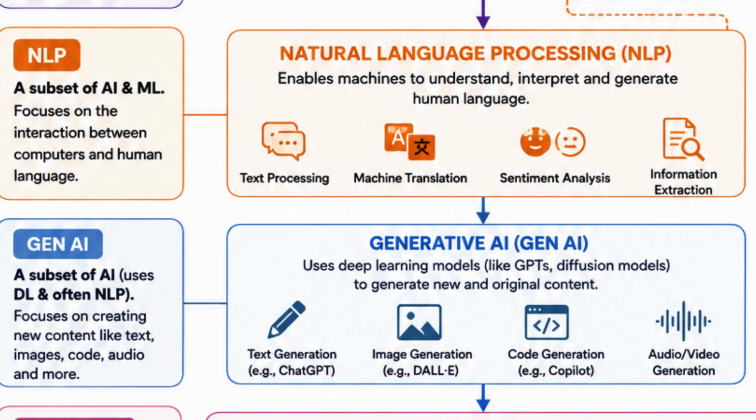So now, what is generative AI? Imagine you ask an artist, can you draw a futuristic city with flying cars? Instead of finding an existing picture, the artist creates a completely new one based on your description. That's exactly what generative AI does. Unlike traditional AI, which mainly predicts or classifies, generative AI creates brand new content such as text, images, videos, or code from what it has learned. For example, ChatGPT writes emails, stories, and answers questions.